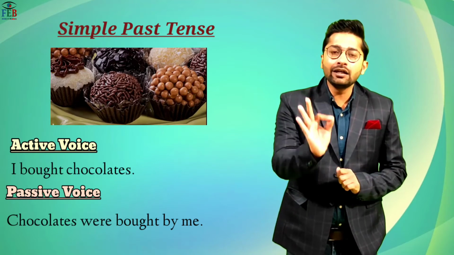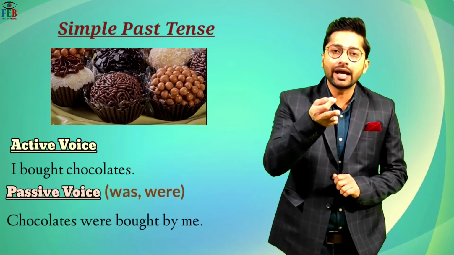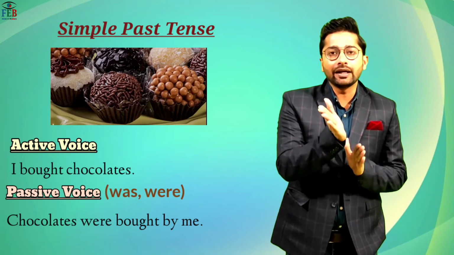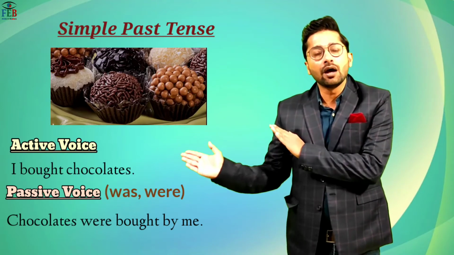So beta, in past indefinite tense we use the helping verb was and were to convert an active voice in past indefinite tense to a passive voice.